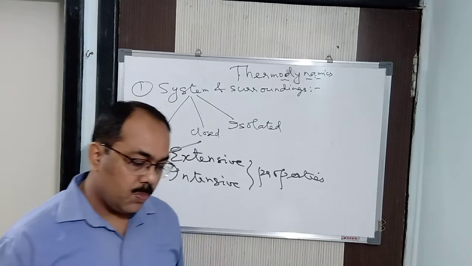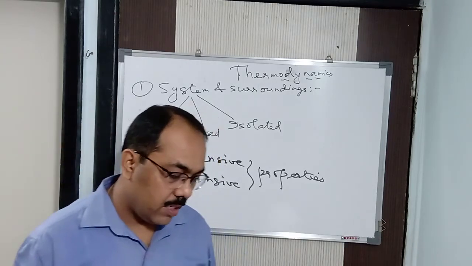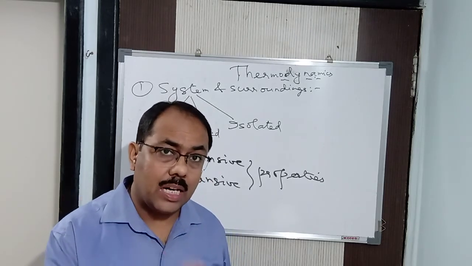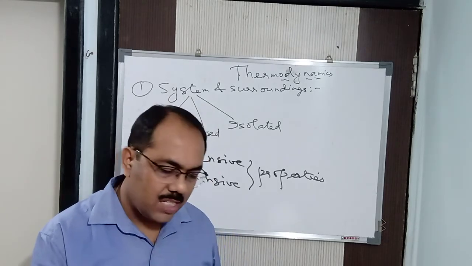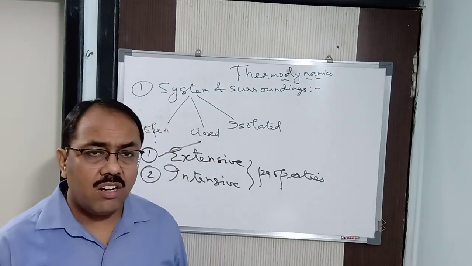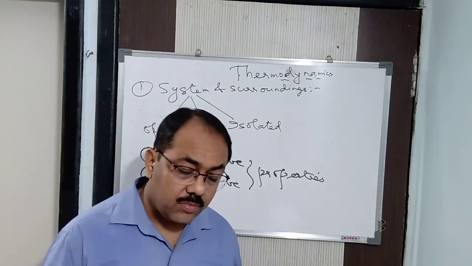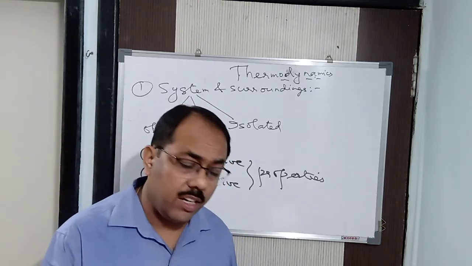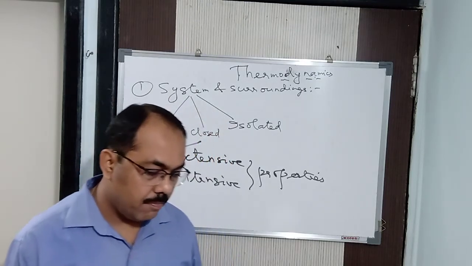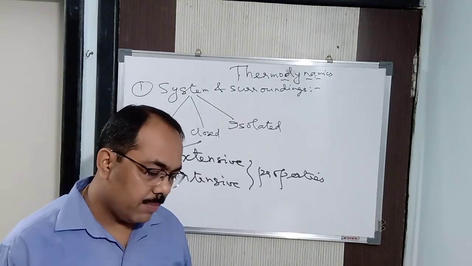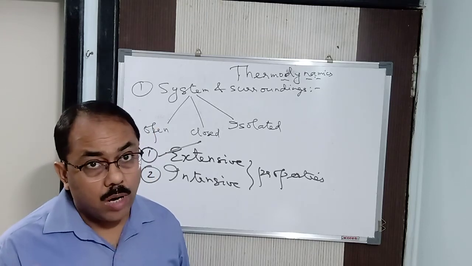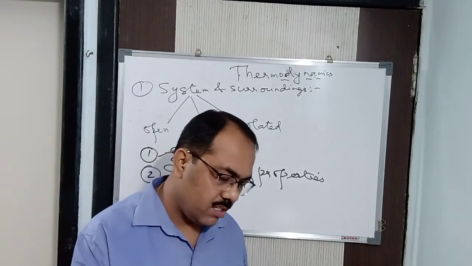Now these are those properties which depend upon the quantity of the matter contained in the system. Quantity of matter means mass. We can say that. But it does not depend upon the nature. It depends upon the quantity of matter present in the system. That is called extensive properties. The examples are mass, volume, heat capacity, then we can say internal energy, enthalpy. These depend upon the quantity of matter, so these come under extensive properties.